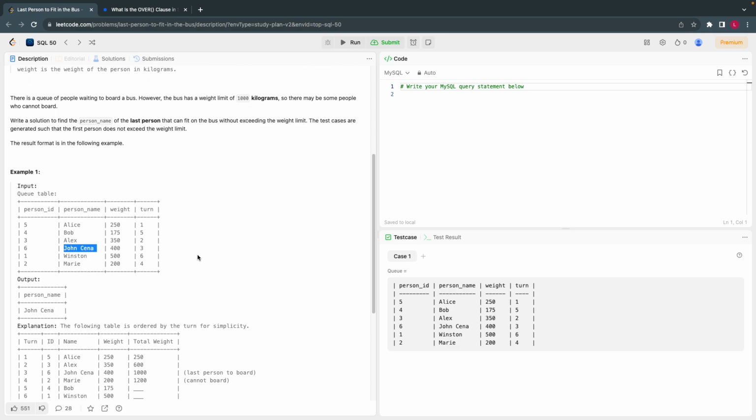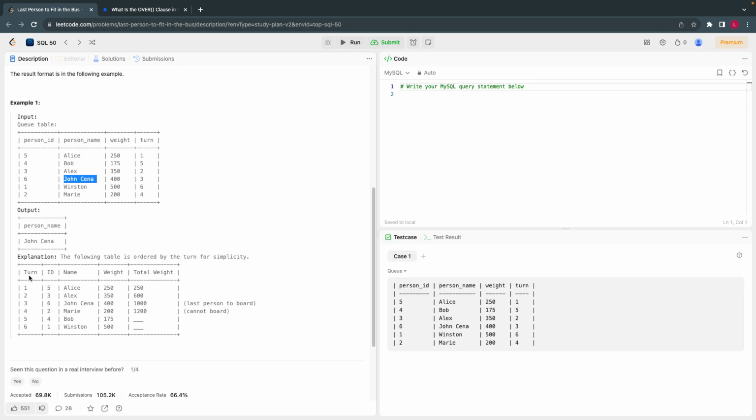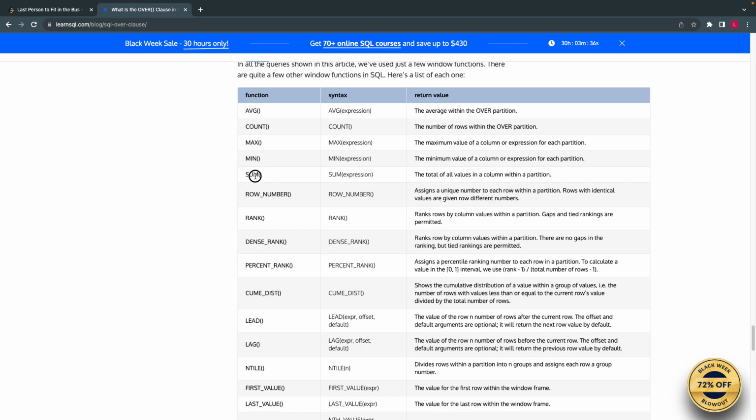So what we'll do is order the same way it is designed. The input table looks like the output explanation, the way they are given. So we'll order the same way the users can onboard. Along with that, we'll take a cumulative sum: 250 plus 350 is 600, and 600 plus 400 is 1000. So the cumulative sum keeps getting added. We'll do this using an OVER clause, a window function, where we take a sum.